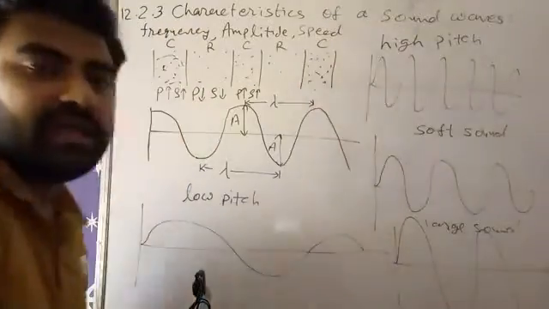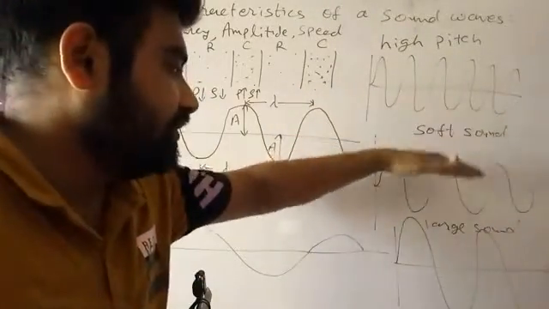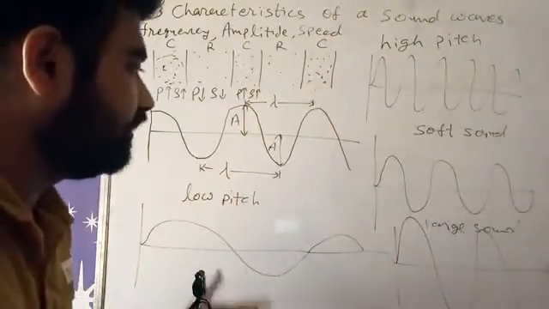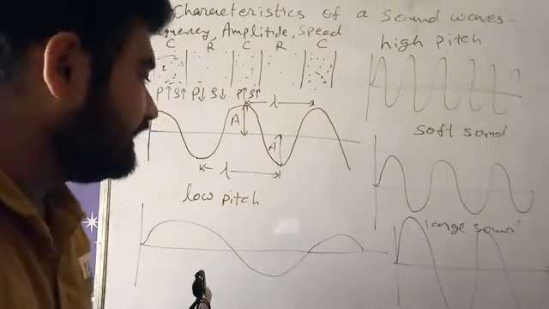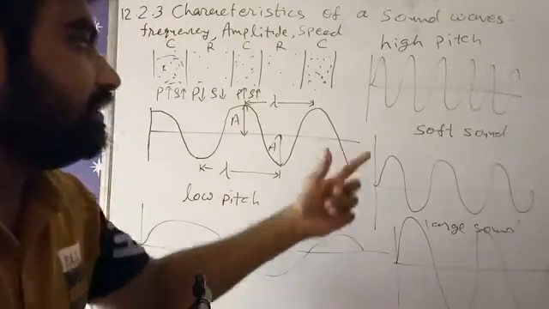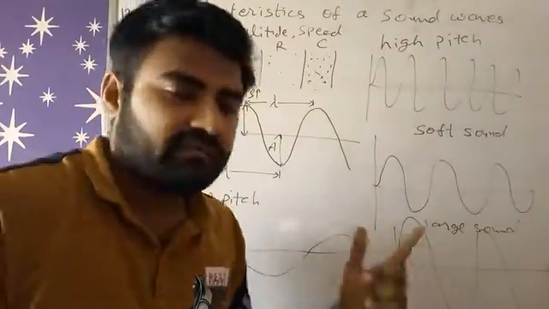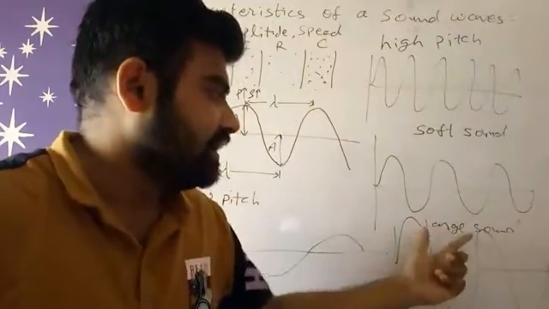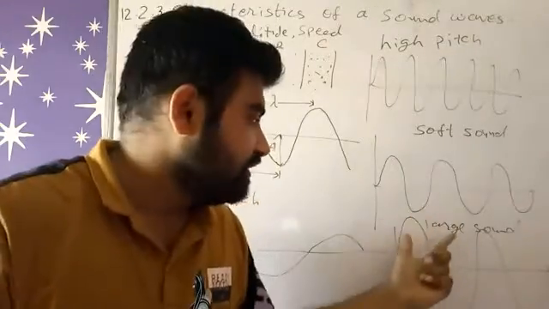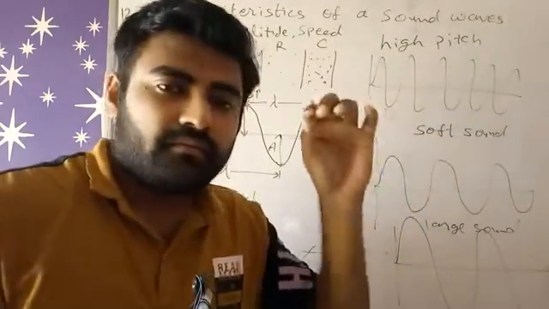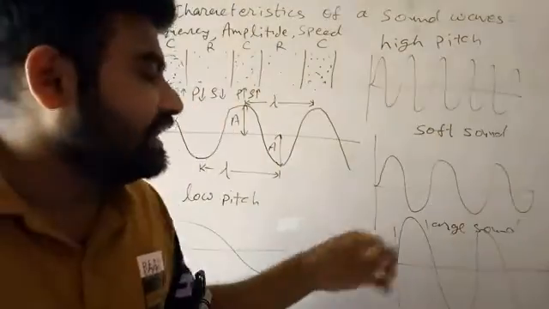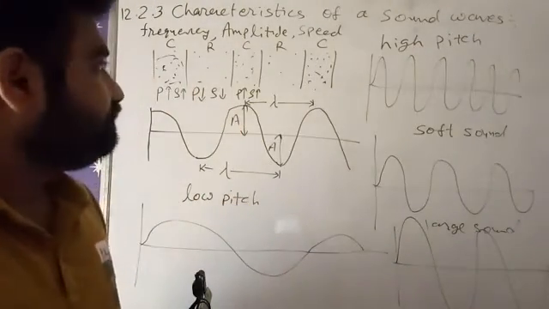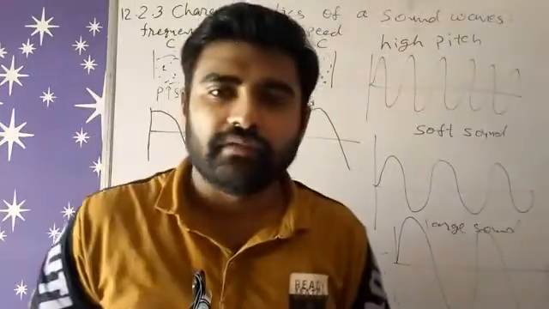So amplitude will be higher in loud sound and lower in soft sound. High pitch means higher frequency, low pitch means lower frequency. So pitch relates to frequency, and soft or loud sound relates to amplitude. If amplitude is high, we get a loud sound. If amplitude rises beyond certain limits, it will make noise, right? So these are the characteristics of sound waves.